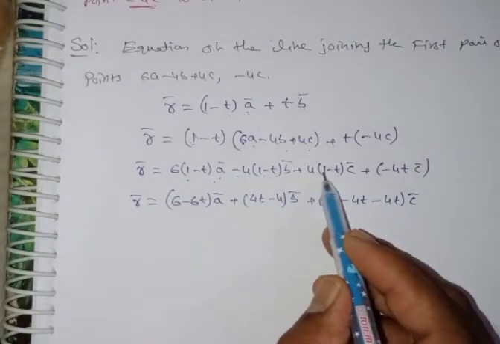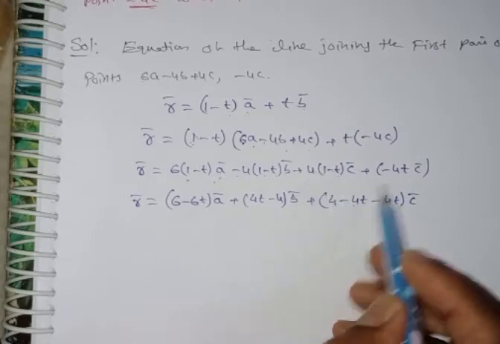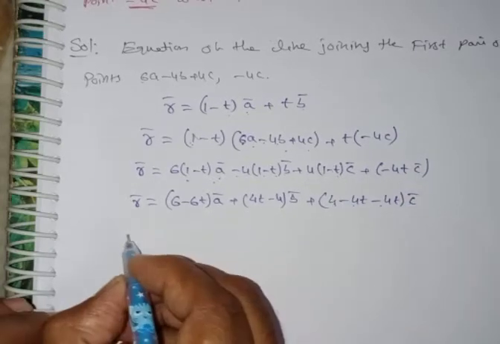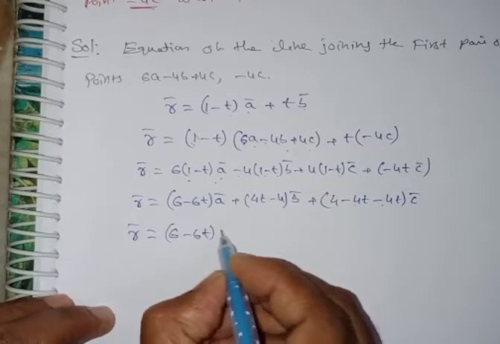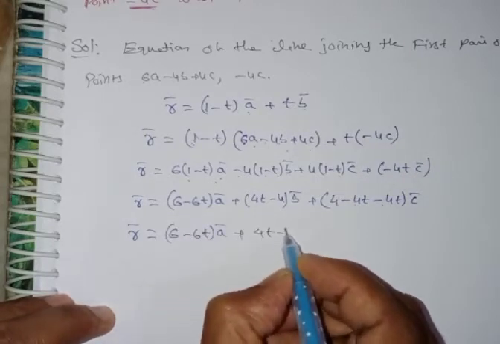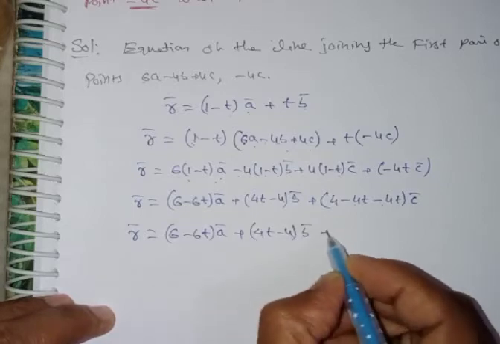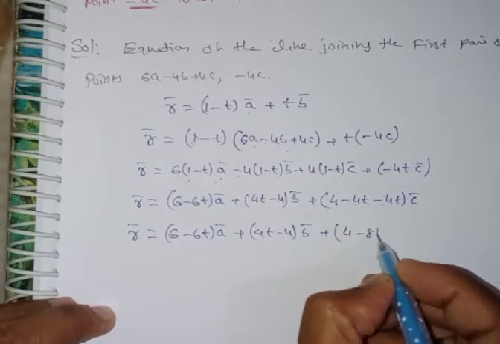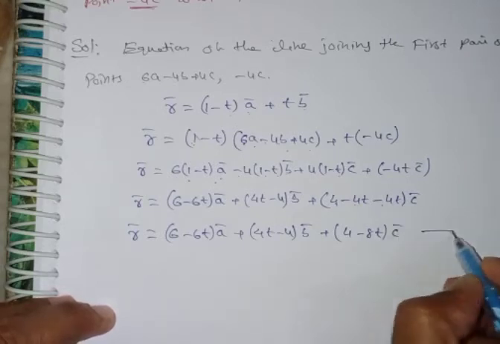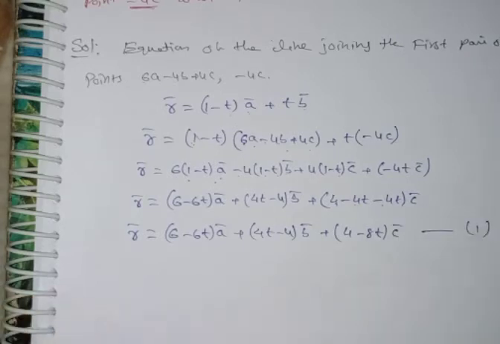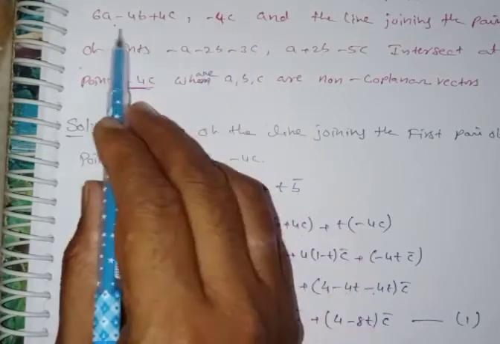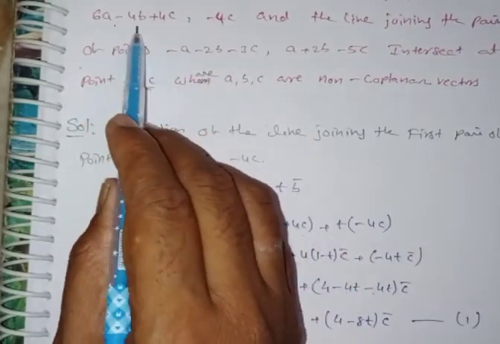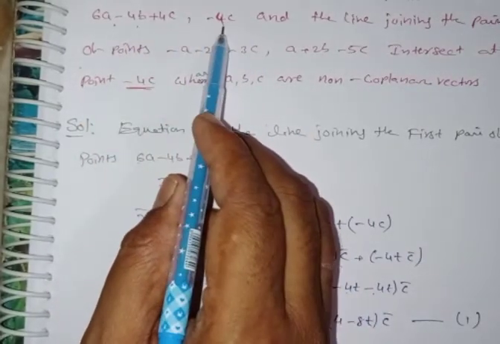4 into 1 is 4, minus 4t, and this is also minus 4t c bar. So r bar is equal to 6 minus 6t into a bar plus 4t minus 4 b bar plus 4 minus 8t c bar. This you can assume is equation number 1. Listen once again. The first pair of points is completed, 6a minus 4b plus 4c comma minus 4c, the line equation.